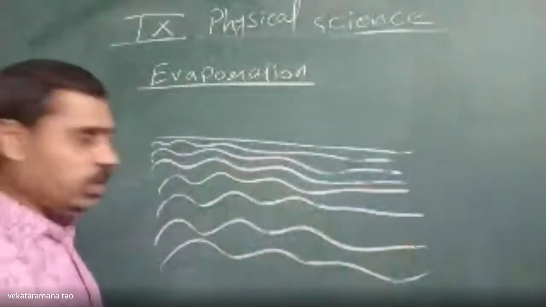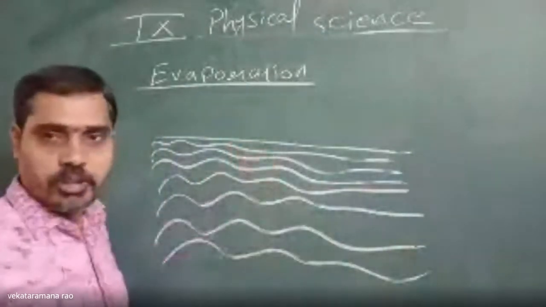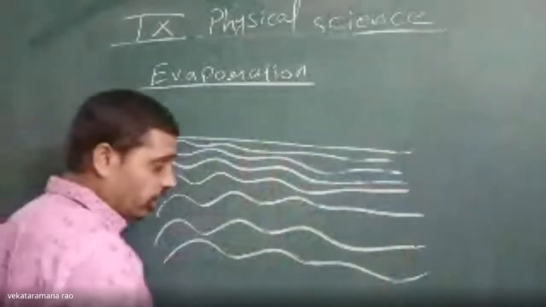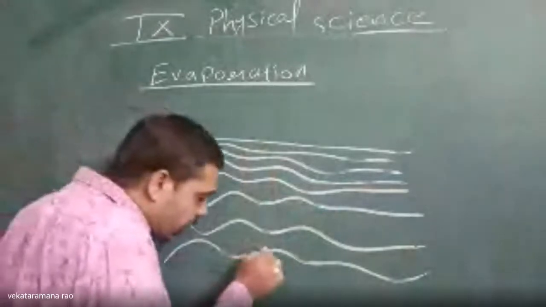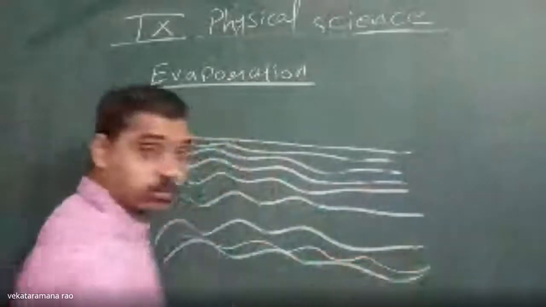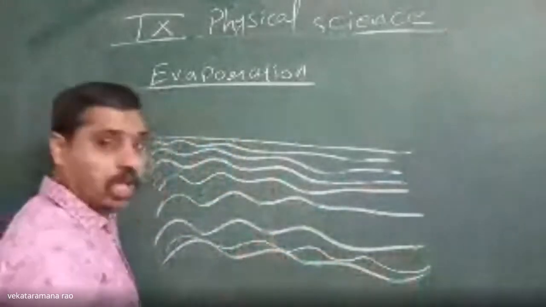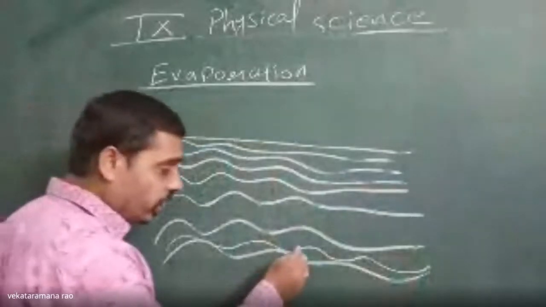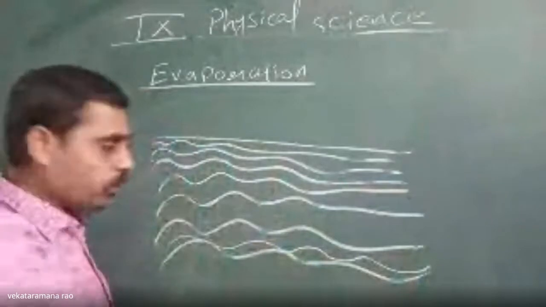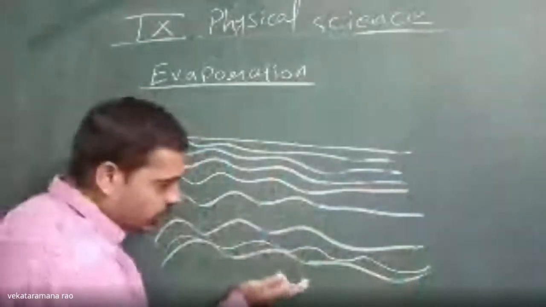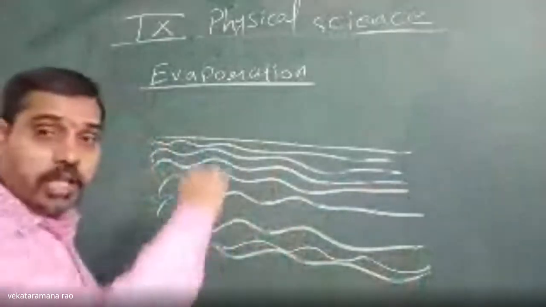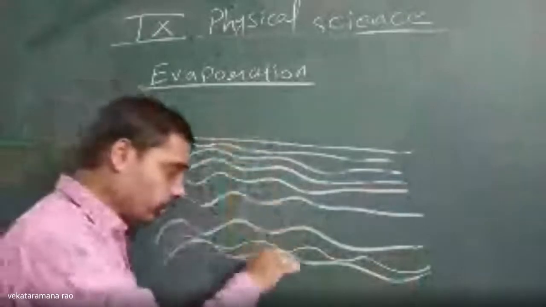We have many layers of water in ocean water, sea water, any water. Suppose this is the water layer which is nearby the ground, meaning the depth of the sea water. This will experience a huge pressure. Why will it experience a huge pressure? Because from the bottom, the ground is exerting pressure, and from the upper layers, they are also exerting pressure.